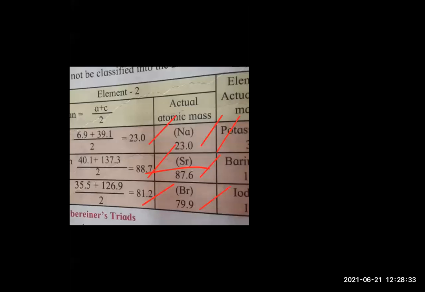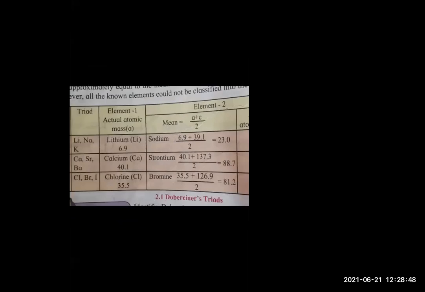However, only these three groups were known. All the known elements could not be classified. Other elements we were not able to classify. Only a few elements could be classified. That's why his law was not valid. There were demerits in his law. I hope everyone understood this much. So that is how to take the mean, and when he took the mean, it matched the actual atomic mass. Okay, fine, students. So that was about the Dobereiner triads.